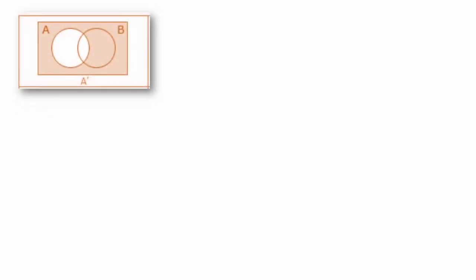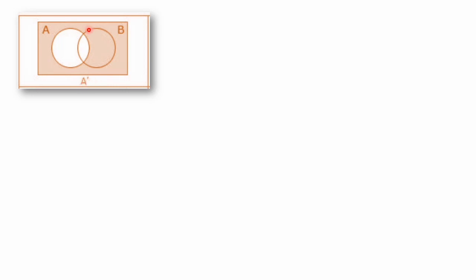Next we will represent the algebra of events diagrammatically. The first one is A naught. A naught means not A, where two events A and B, or two circles, are there. A naught, in the sense not A, means outside of A is all we have to take. The shaded portion here represents A dash.